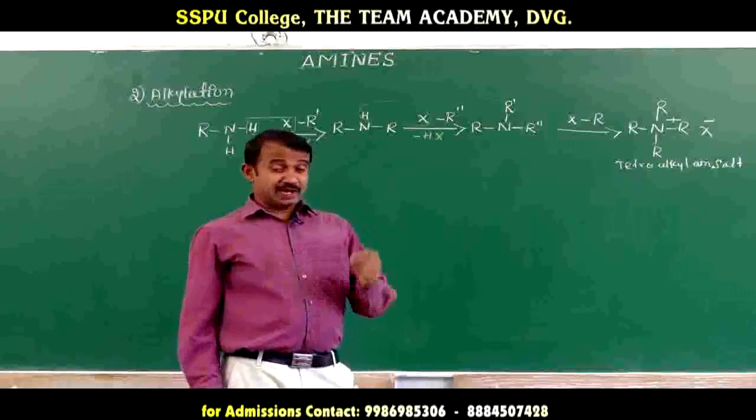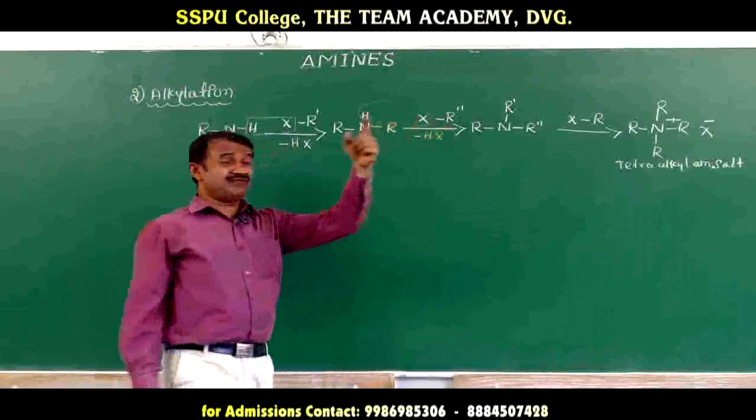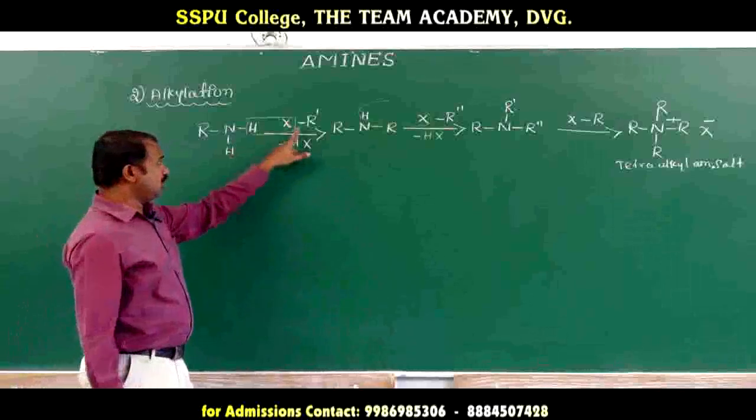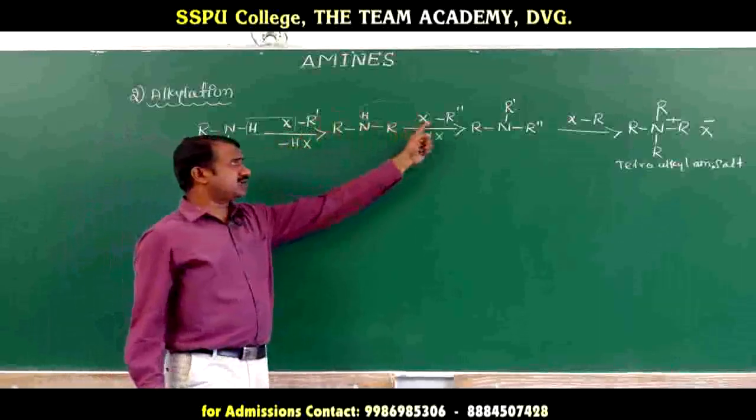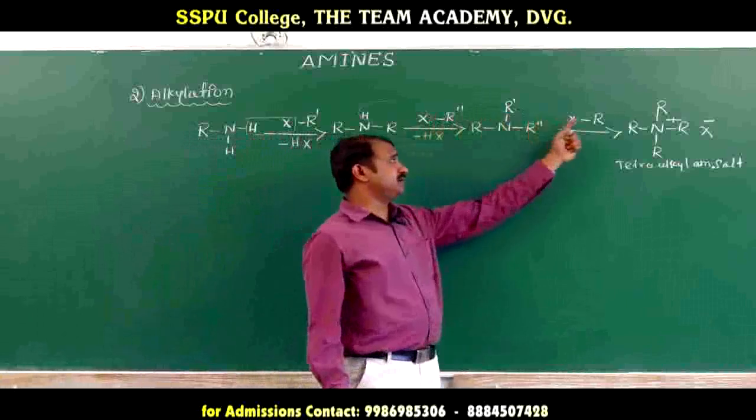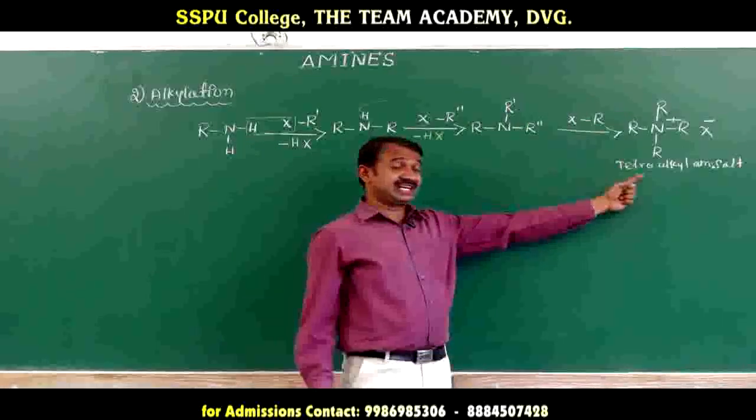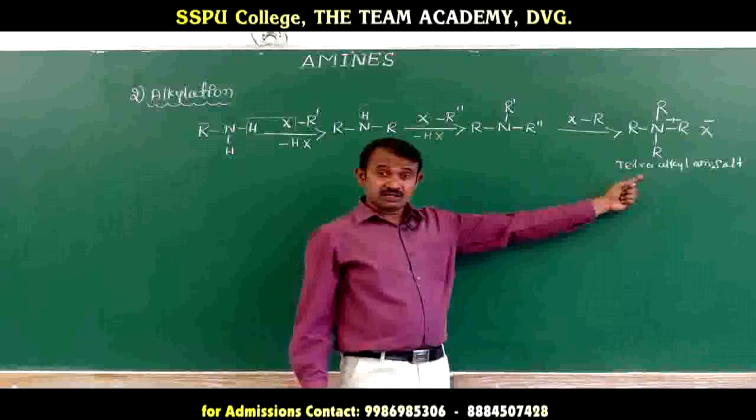What will happen? The primary amine reacts with excess alkyl halide. One mole of alkyl halide gives a secondary amine, another mole gives a tertiary amine, and excess alkyl halide gives a quaternary ammonium salt.